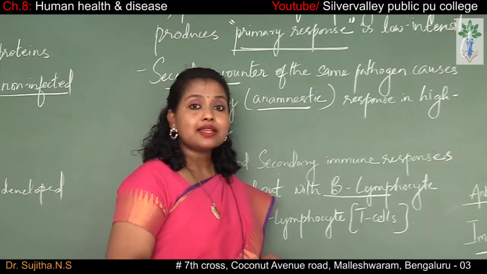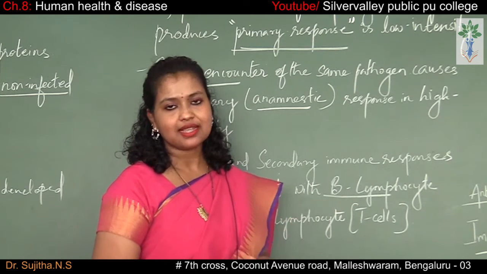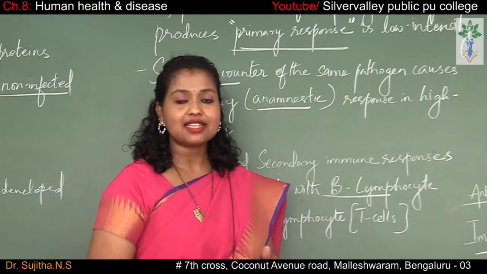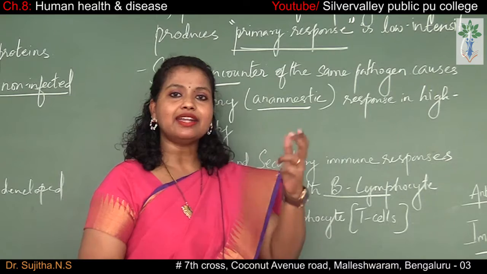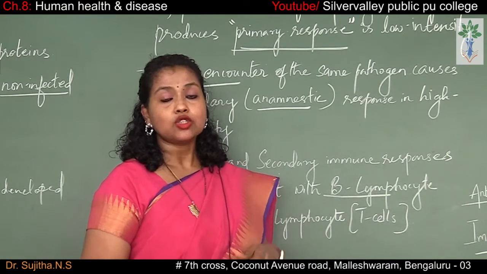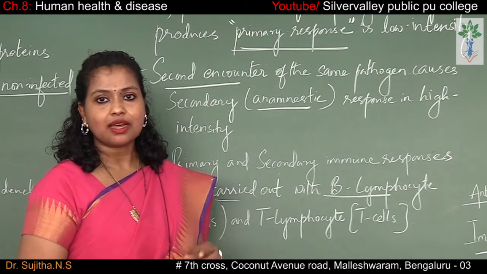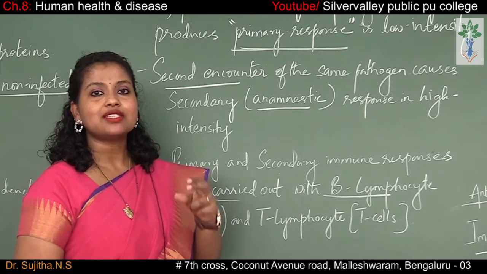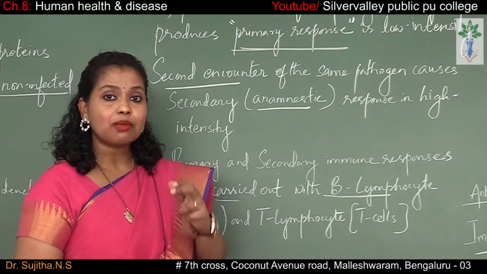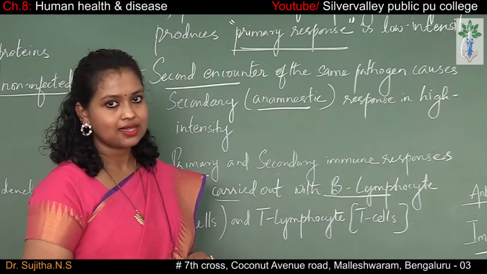So the memory cells are produced by the B lymphocytes. Now what are memory cells? Memory cells are those cells which remember the antigen which they have previously encountered in the body. So the first time, in the primary response, when the antibodies are produced, memory cells are also formed, which remember the pathogen which has already attacked the body once.